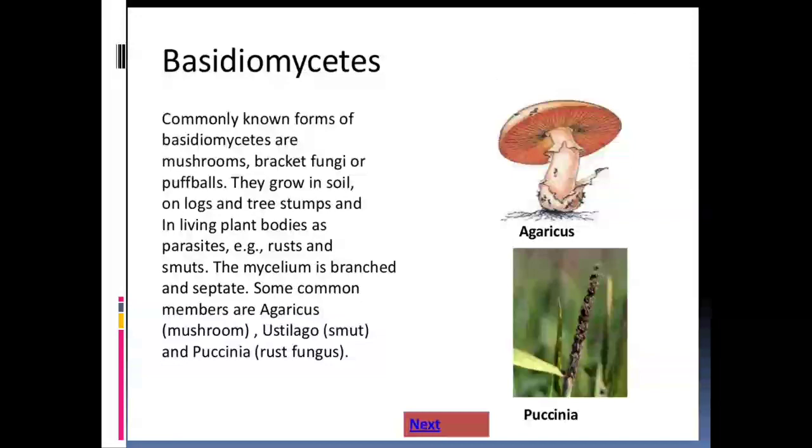The rust and smuts are very common examples that create disease in the case of wheat and barley crops. The mycelium is branched and septate. Very common examples are Agaricus, that is the mushroom. Mushroom is an edible fungus, and Ustilago is the fungus responsible for the smut disease, and Puccinia is known as the rust disease. Puccinia is mainly of three types: black rust, brown rust, and yellow or orange rust.